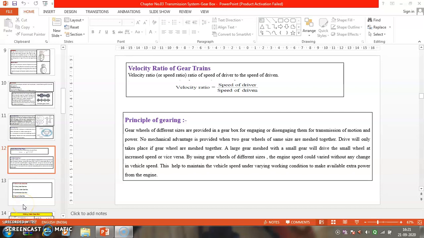Good morning, friends. In the previous lecture, we discussed the interpretation of curves. We discussed how we shift gears from first to second to third, and how we shift again from third to second to first. After that, we discussed gear trains, different types of gear trains. Now, next, we discuss the principle of gearing.